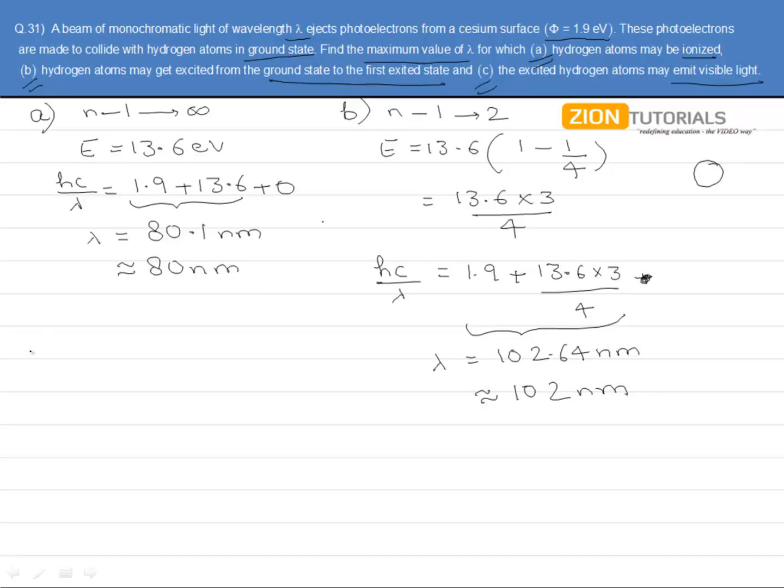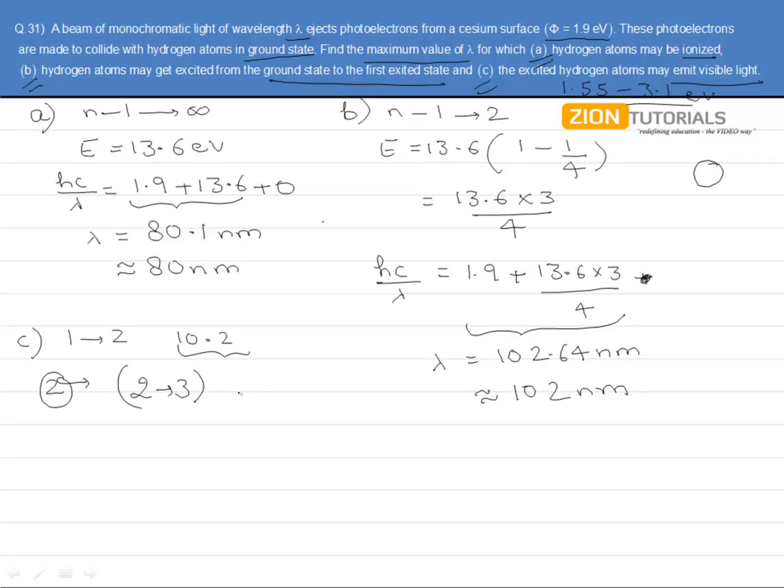Now proceeding to the third part of this question, in which we need to find out the excited hydrogen atoms may emit the visible light. Now if you look at 1 to infinity, we are having the energy gap of 13.6. Even 1 to 2 is having an energy gap of 10.2, while the visible range is only from 1.55 to 3.1 electron volts. The energy of second excited state is greater than 3.1. So the transitions from here to infinity is not going to satisfy. Rather, we are having a transition 2 to 3, which is lying in the visible range.